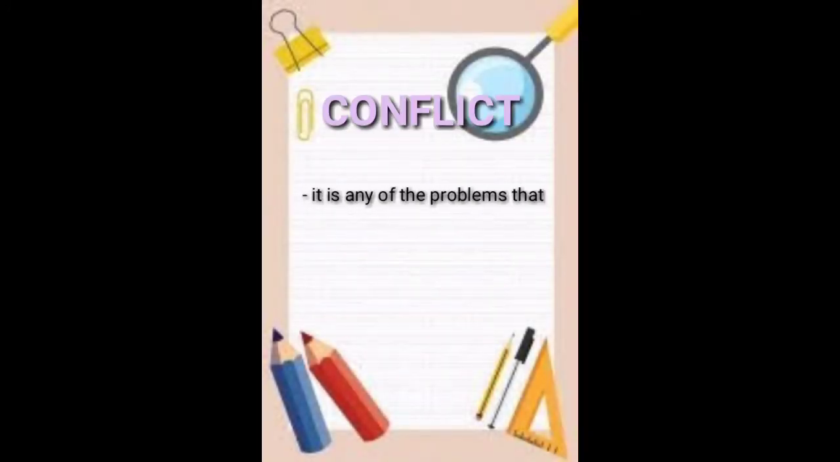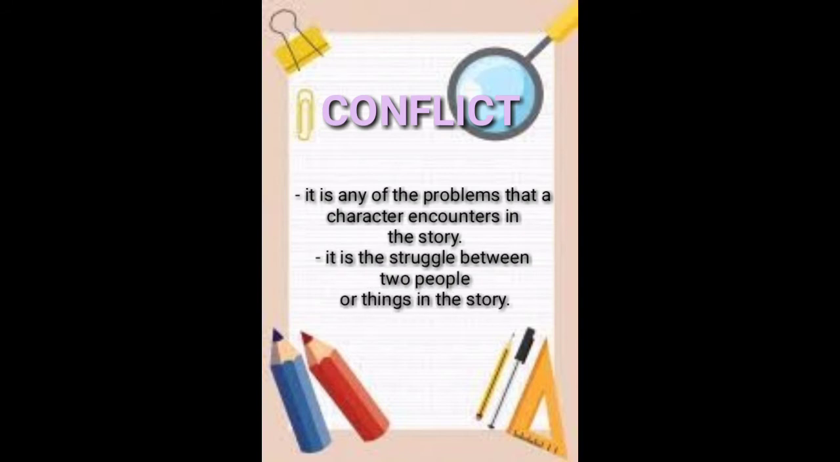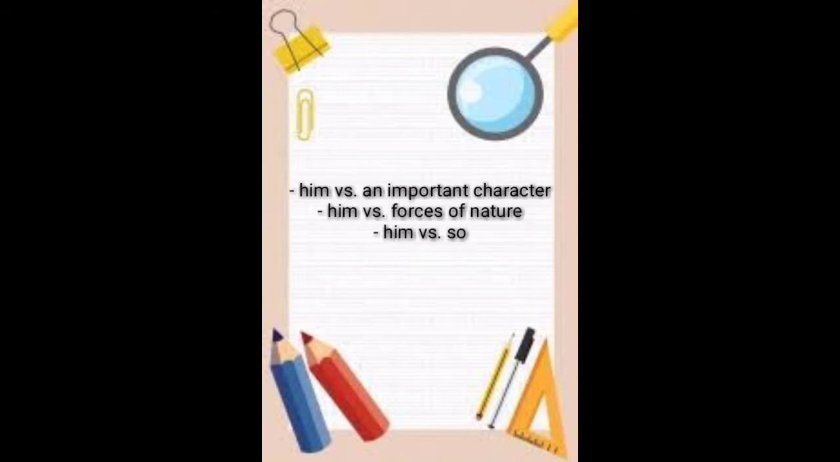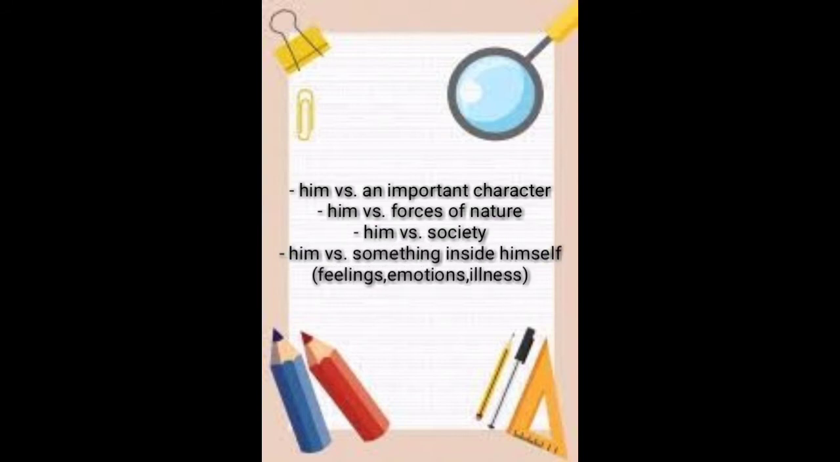So we now have the conflict. Conflict is any of the problems that a character encounters in the story. It is the struggle between two people or things in the story. So the struggle of a character may be him against another important character, him against the forces of nature, him against society, or him against something inside himself. One of the conflicts in the story of Hades and Persephone is how Zeus convinced Hades to bring back her daughter Persephone to Demeter. So I want you to identify those conflicts and write them in your notebook.